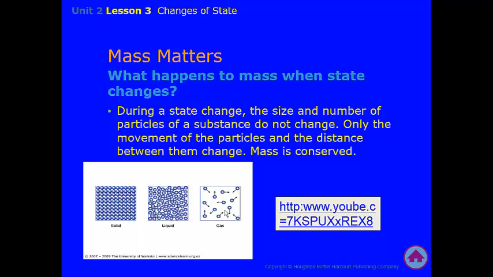The distance between them changes, but the number of particles does not change. Mass is conserved. We'll actually have a chance to demonstrate this through a lab experiment, so make sure you do your visa and fill that out so that you can participate with us. There is a little YouTube video here. I don't know if you type in that direct link, if it would actually work, but we'll play it in class for you. It's a little rap.